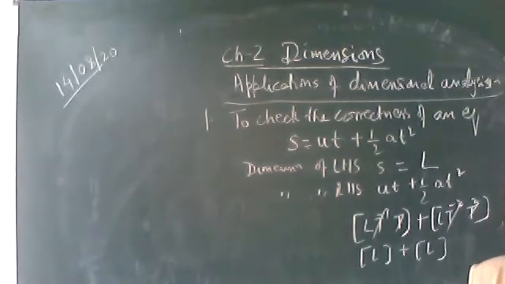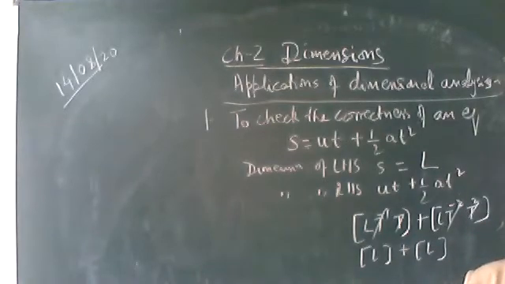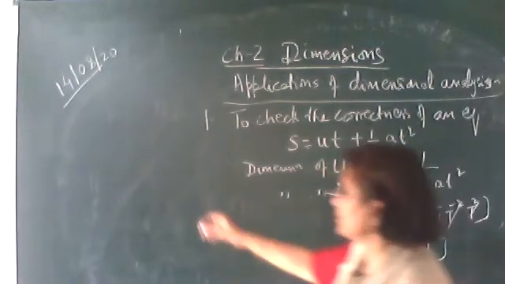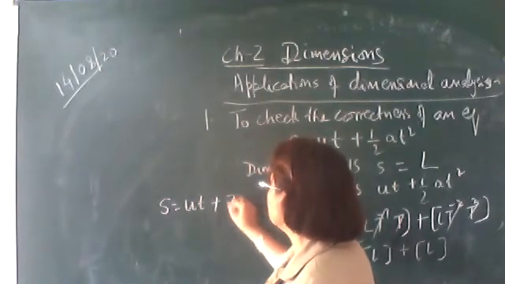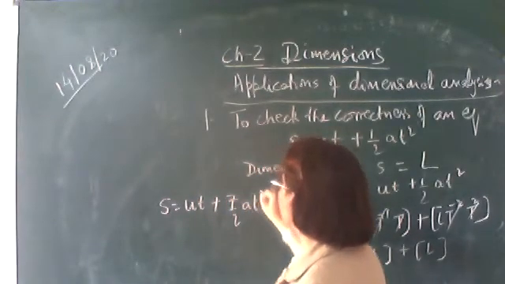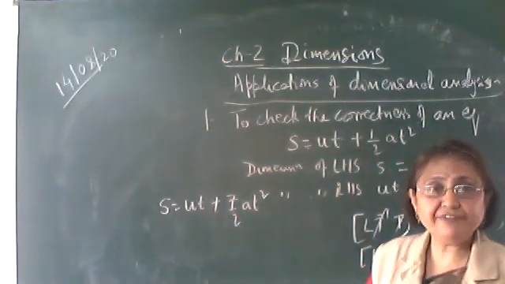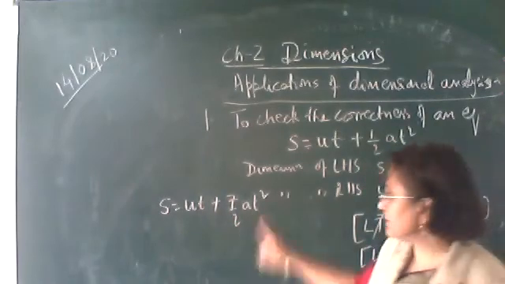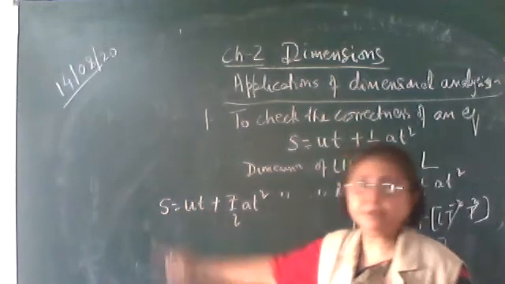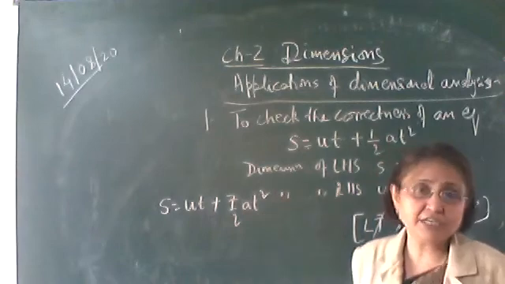Now, an equation which is dimensionally correct is not necessarily physically correct also. For example, let this equation be written as s is equal to ut plus 7 by 2 at square. You find out the dimension of left hand side and right hand side. There are two terms on the right hand side. The dimensions of each term on the right hand side will be the same as that on the left hand side. So this equation is dimensionally correct.